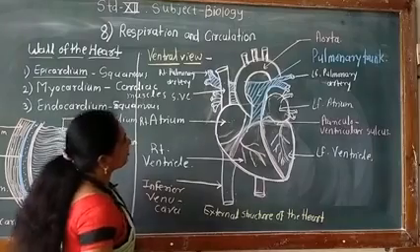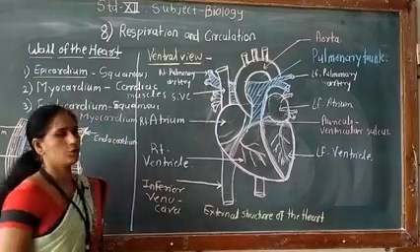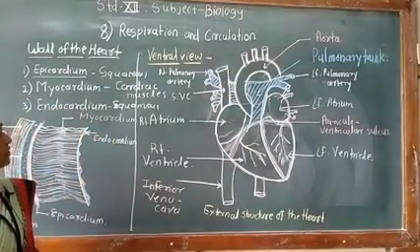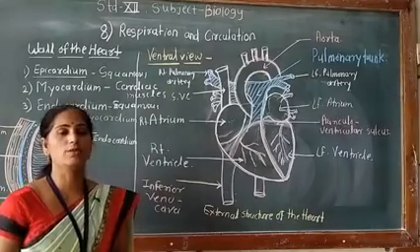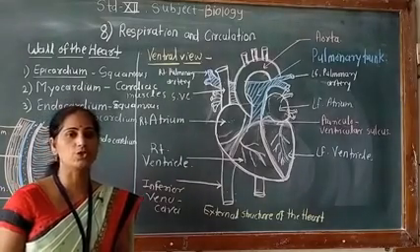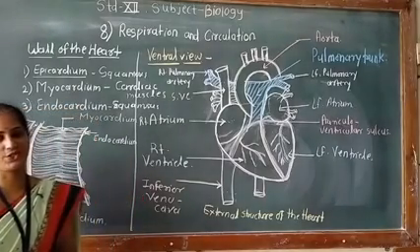So these are the different parts of the heart which we see from the external side only. Then we will go to the next part, the internal structure of the heart, in the next lecture. Thank you.